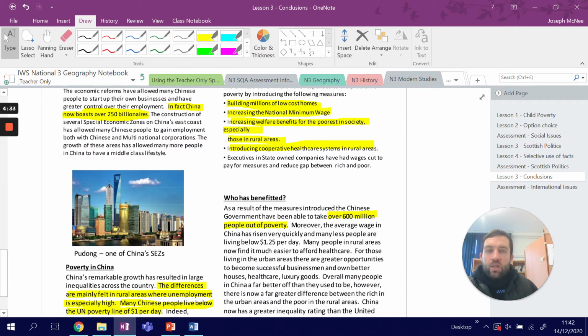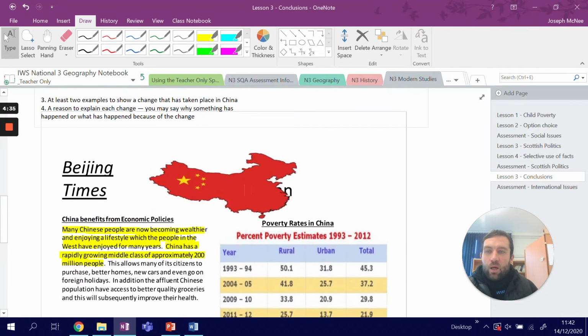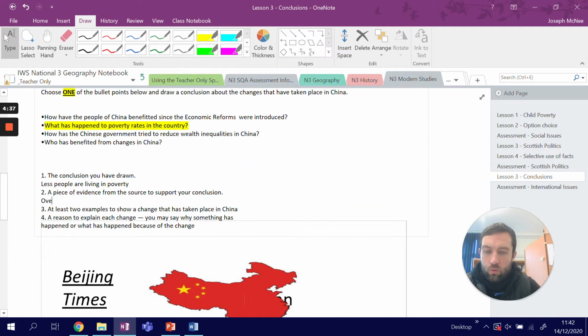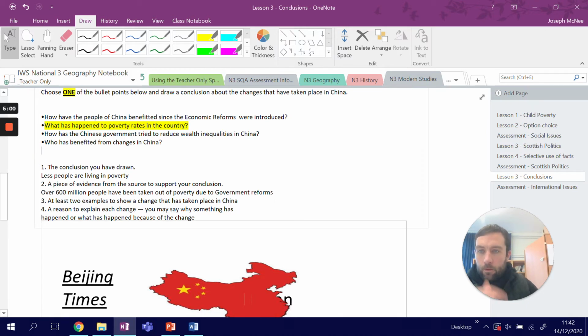So over 600 million people have been taken out of poverty due to reforms. Alright.